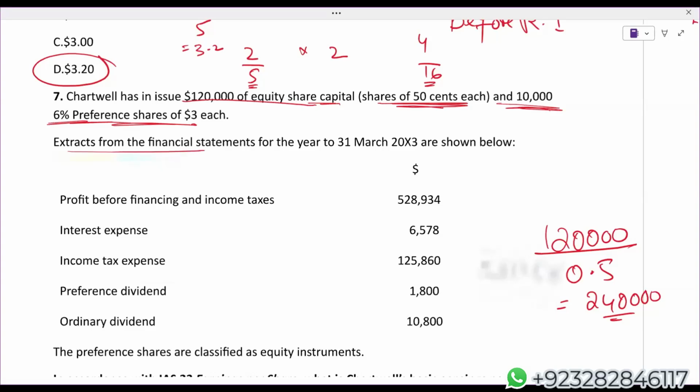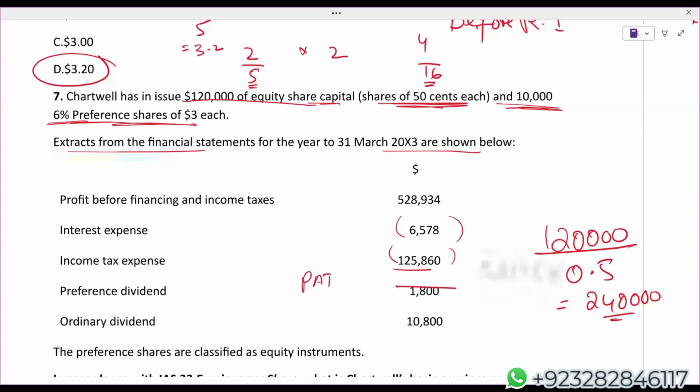Extract from the financial statement for the year ended X3 are shown below. They are giving us profit before finance and income, interest, I'll deduct, income tax, I will deduct. So this will give us profit after tax.